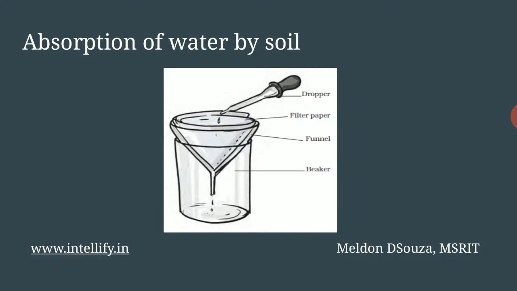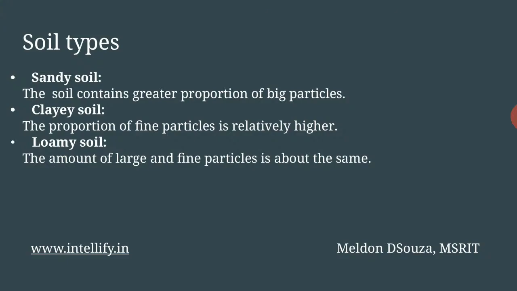Here we find that the sandy soil, which contains larger particles, has a lot of air gaps between them, so the water can percolate easily. That is, the water molecules will flow through this soil easily.